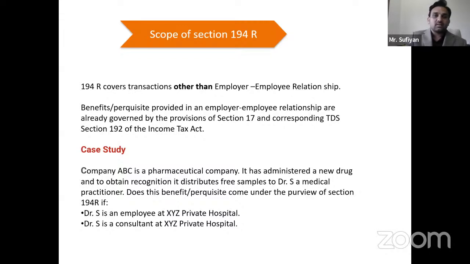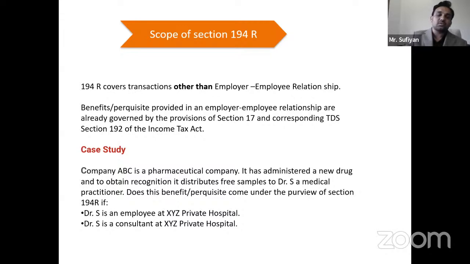Now let's take a case study, okay, relating to the pharma industry. Company ABC is a pharmaceutical company. It has launched a new drug, and to obtain recognition, distributes free samples to doctors as medical practitioners. So what happens in such a case under 194R? Dr. S is either an employee at XYZ private hospital or a consultant.